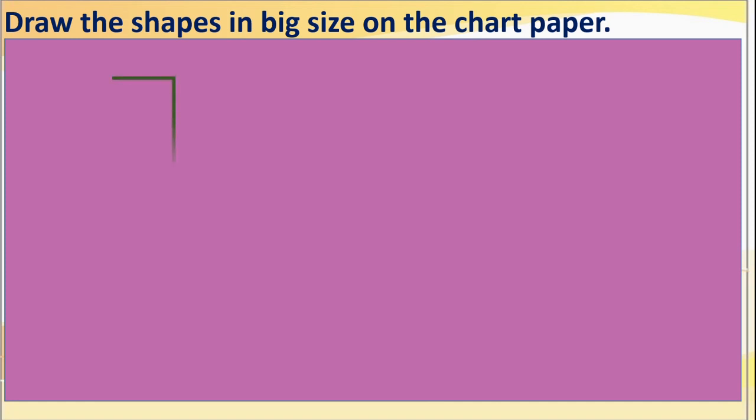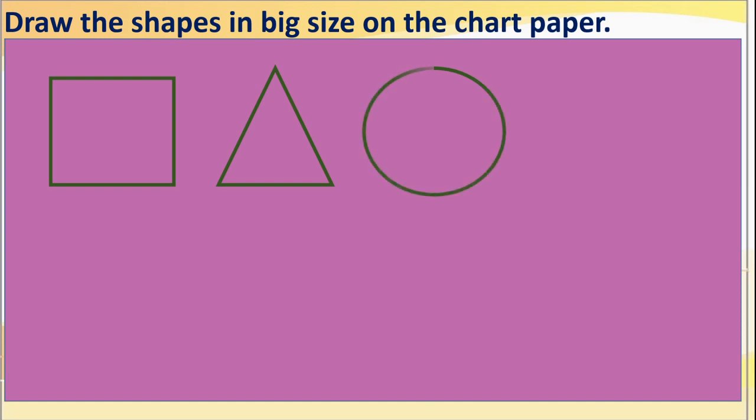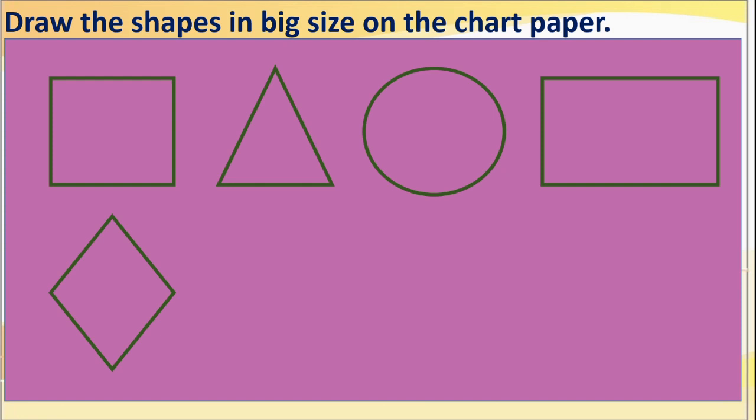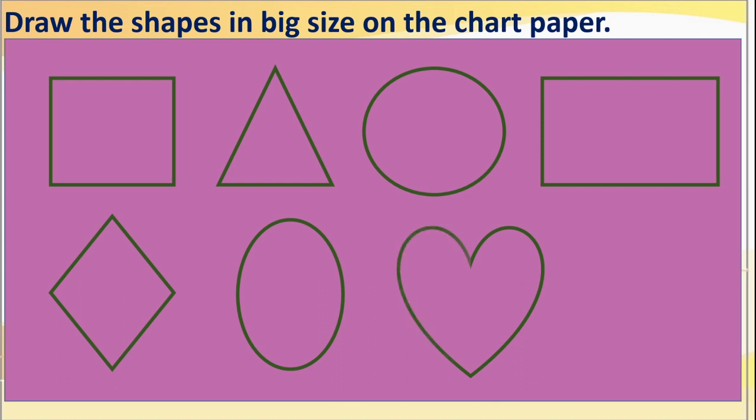See, this is a square. This is a triangle. This is a circle. This is a rectangle, isn't it? Like this, some more shapes we will draw. We have to draw only the outlines of these shapes.